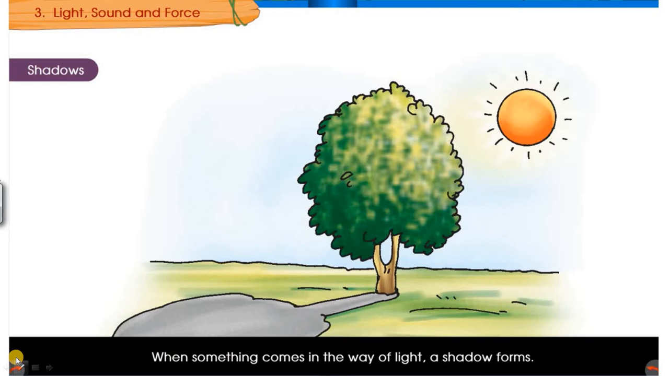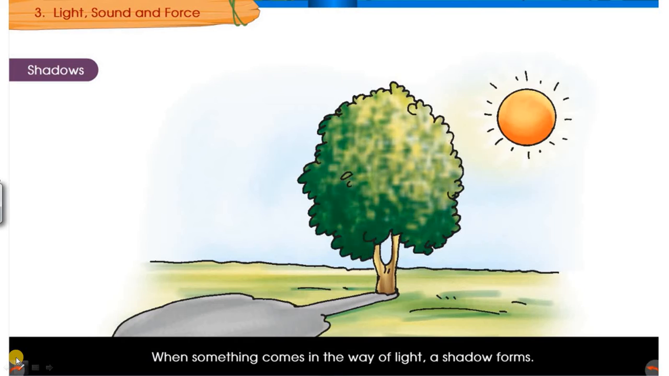Today we will be discussing shadows. So first of all, understand what a shadow is. A shadow is a thing which is formed when something comes in the path of the light.